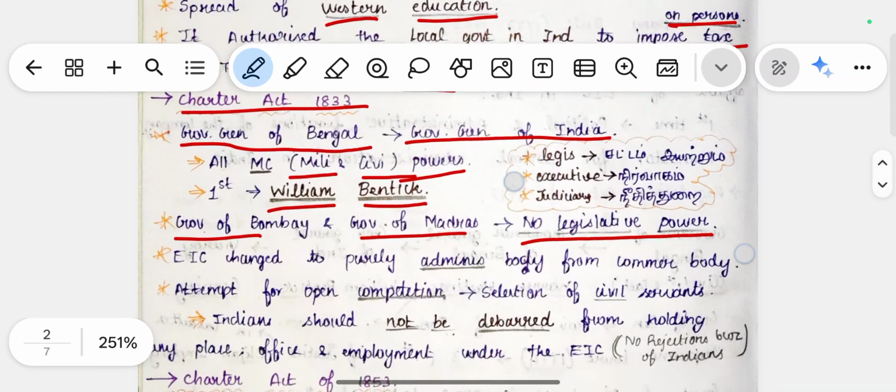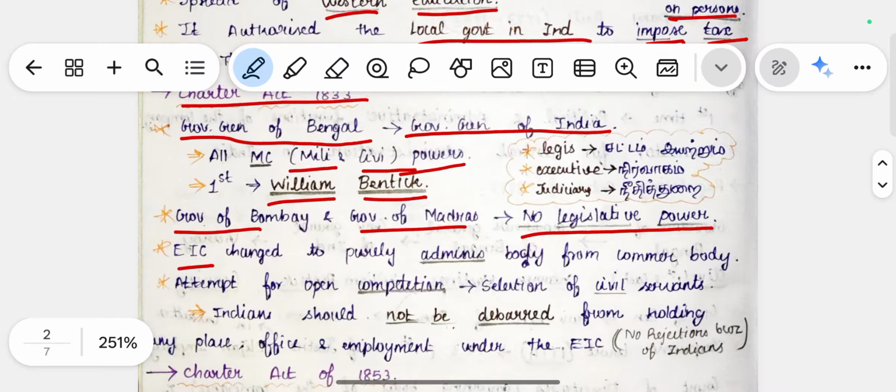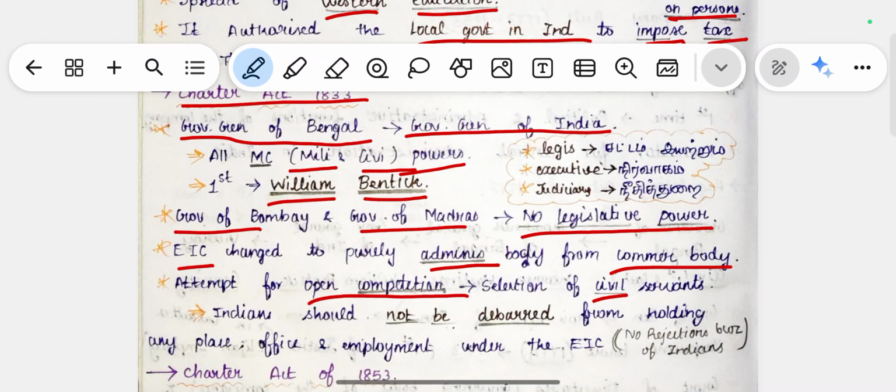After that, the East India Company changed from a commercial body into a purely administrative body. Before that, they were a commercial body doing all the trading, and after that they became a fully administrative body. They also made an attempt at open competition to select civil servants, basically the people who work for the government. The main thing is that Indians should not be debarred from holding any place, office or employment under the East India Company.